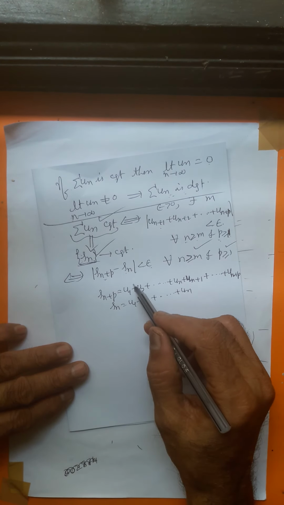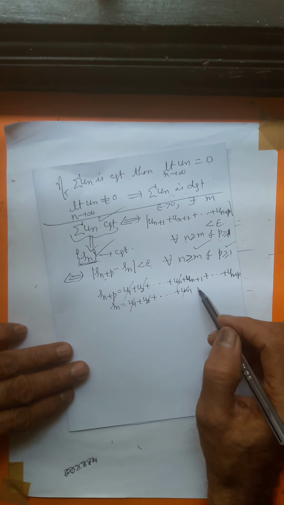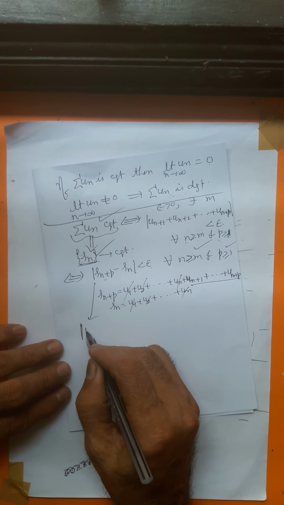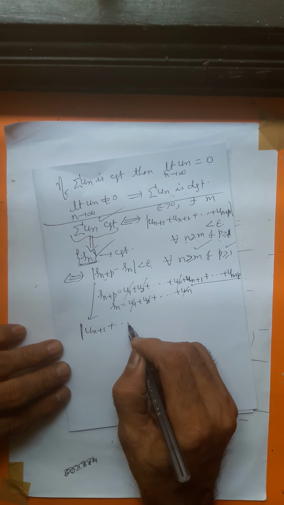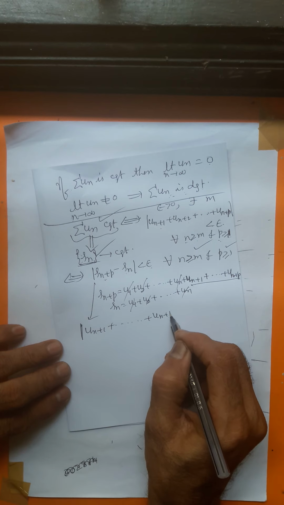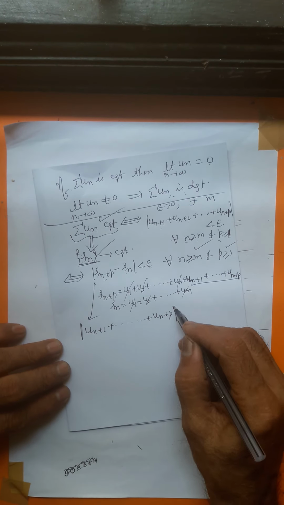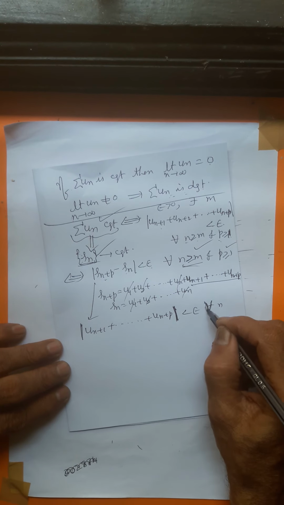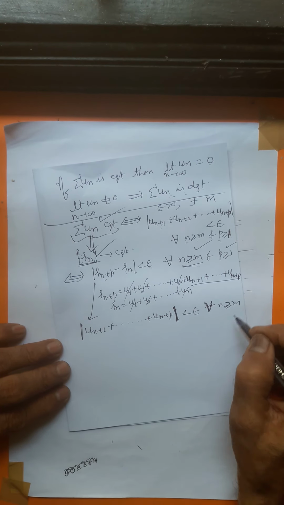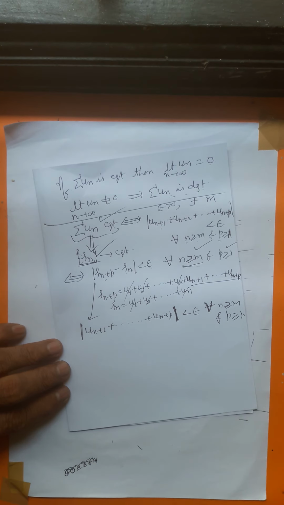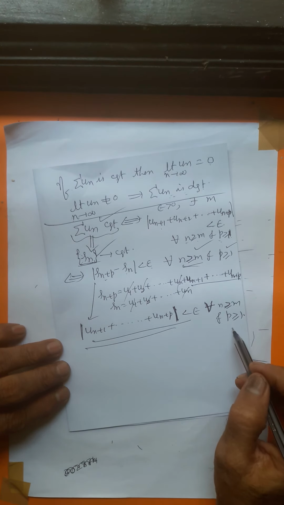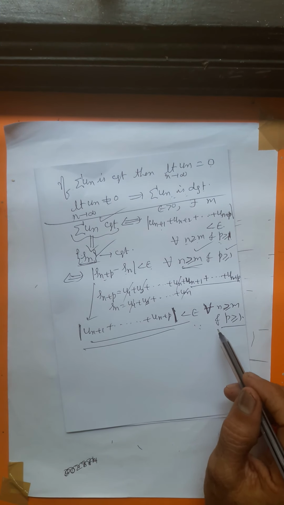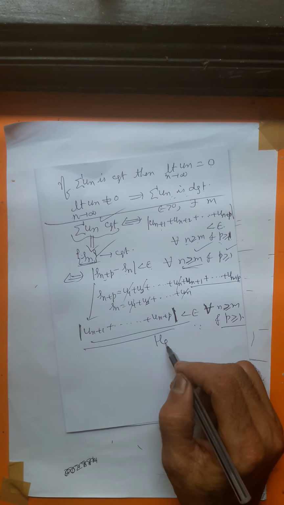What is the difference between the two? These terms cancel. The difference between the two is modulus un plus 1, un plus 2 up to un plus p, which is less than epsilon for all n greater than or equal to m and p greater than or equal to 1. This is nothing but the Cauchy's general principle of convergence for a series. So the proof is completed with this.